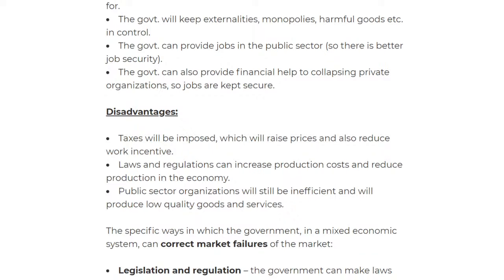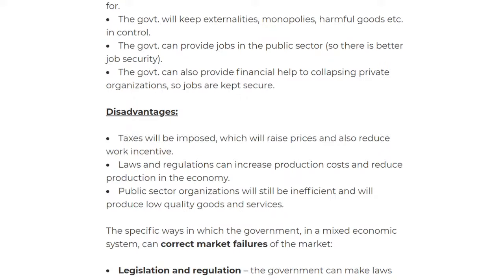Okay, because I told you each product will be in control. That means taxes will be there. That will lead to rising prices, and that can be bad. In a way, it can be bad. So therefore, taxes will be imposed, which raise the prices and also reduce the work incentive. Because it's so expensive to buy this product, why would you want to work for it or why would you want to buy it? So that's one of the big disadvantages with this.